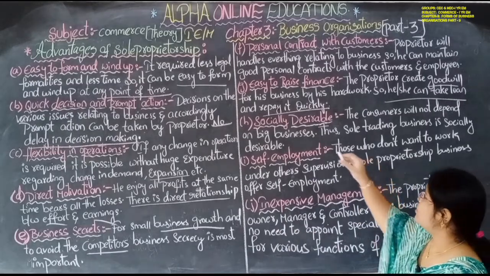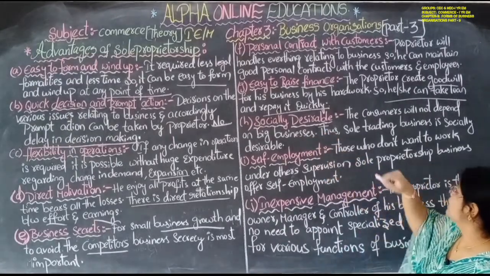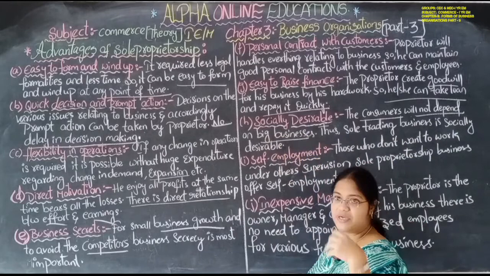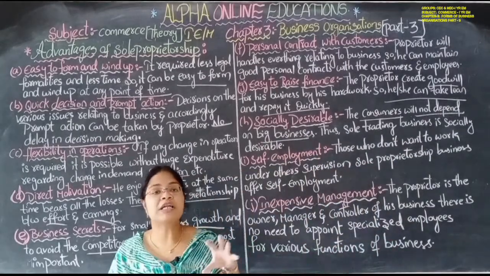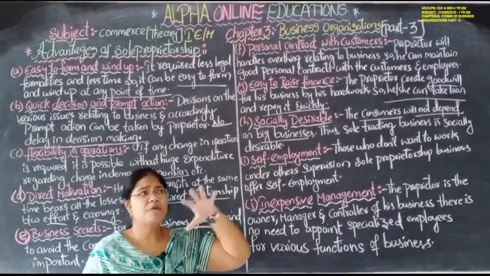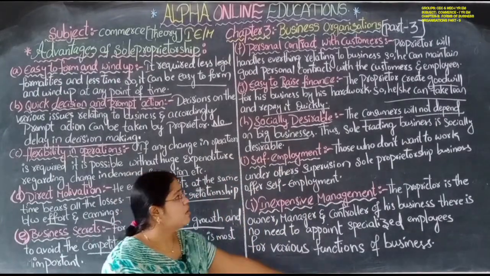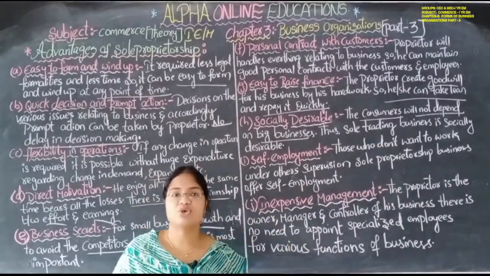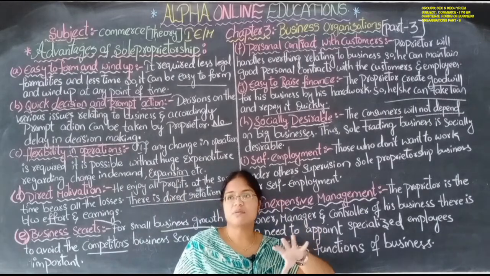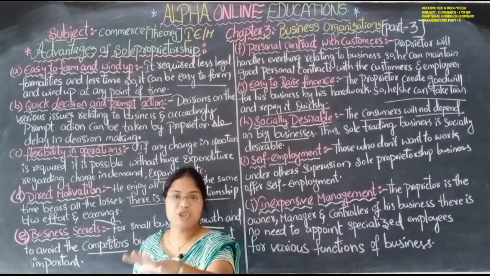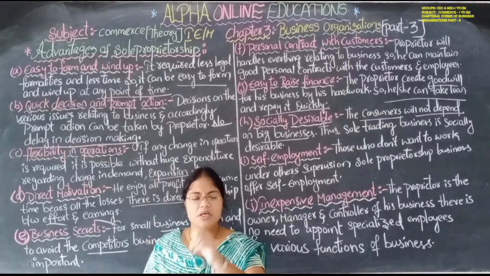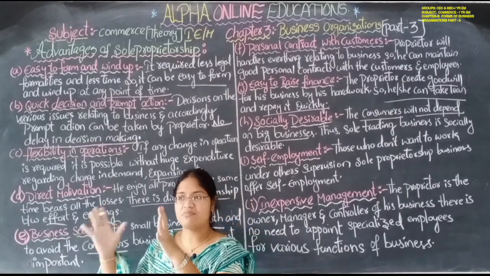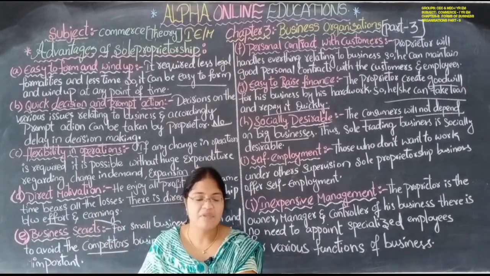Okay, next, socially desirable. The consumers will not depend upon big businesses. Consumers, those who consume, do not depend upon big businesses. The sole trading business is socially desirable, it is socially comfortable for the consumer. For example, if there is a big shopping mall and a normal medium shop, the majority of people will approach the normal shop, because middle class people are more in India than rich people.